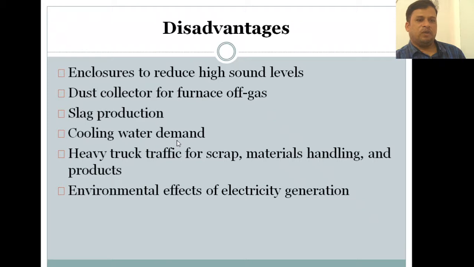Then there is cooling water demand. Why? Because we require water for cooling the furnace, so that water demand is also a disadvantage. And heavy truck traffic for scrap, materials handling and products. Whenever you are collecting the scrap or handling the steel, heavy truck traffic is also there, which requires more money to be spent. And there are environmental effects of electricity generation. More electricity is required to raise the temperature to 3500 degrees centigrade. So these are the disadvantages of the EAF, that is the electric arc furnace.